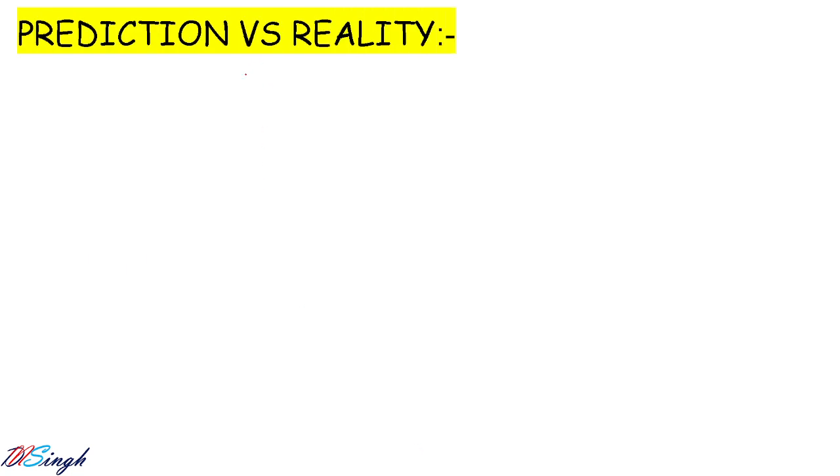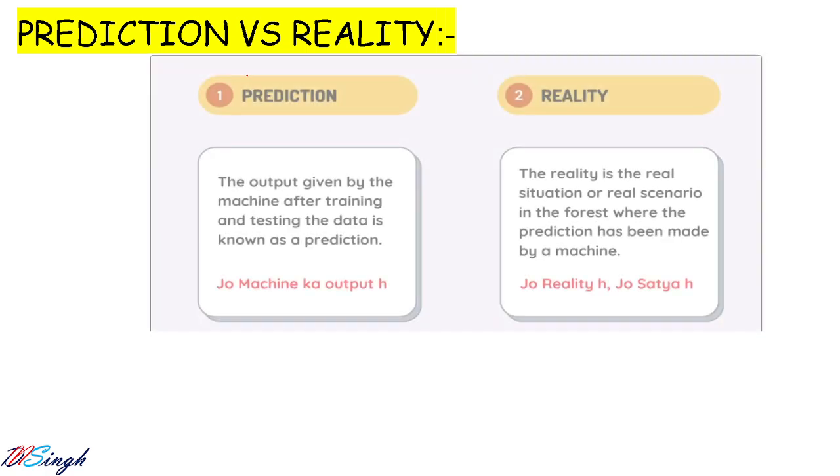Let us go for the next, prediction versus reality. Actually we have to understand these two words very properly, because next when I explain the confusion matrix to you, there should not be any confusion at all. So in an upcoming lecture I am definitely going to explain what a confusion matrix is, and I will make sure that in 5 minutes you will get everything out of it. You will never forget for the whole of your life what a confusion matrix is, and definitely that will come in your final exams. Let us go.